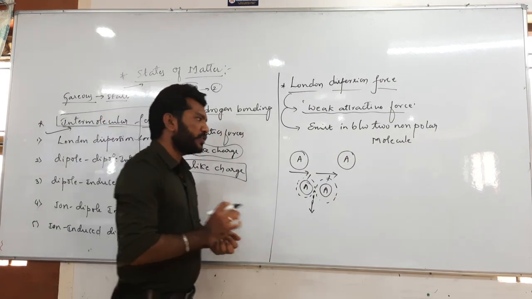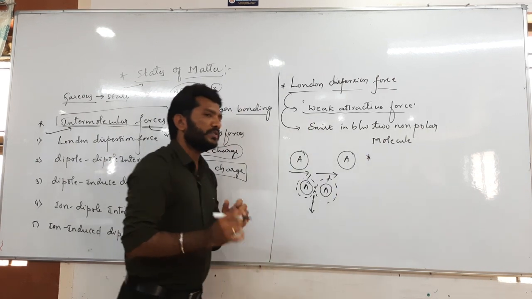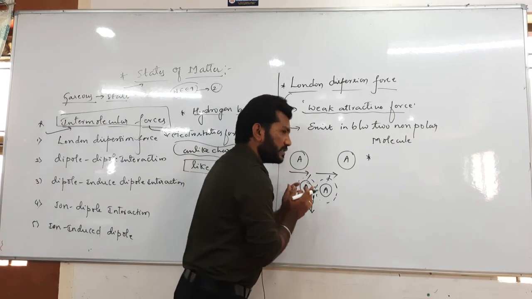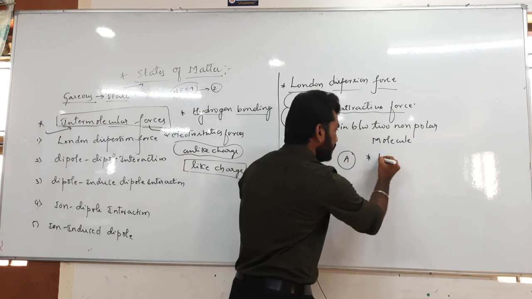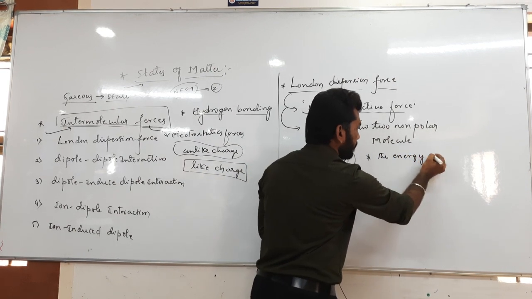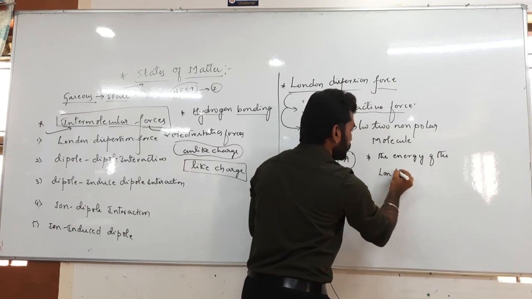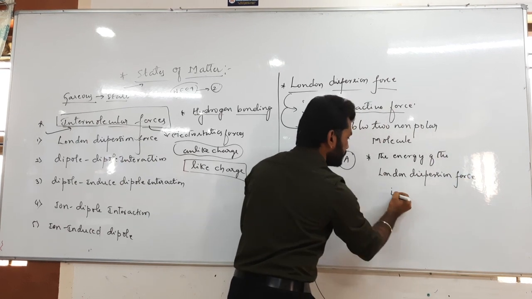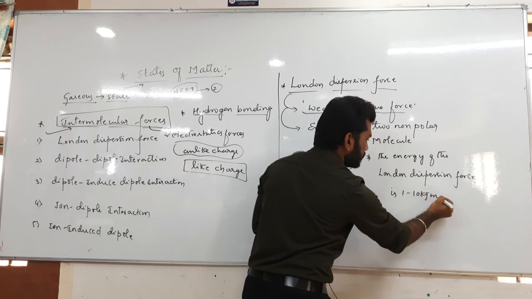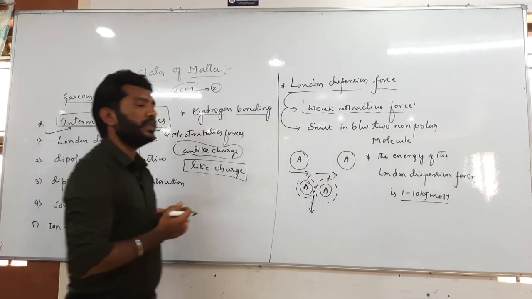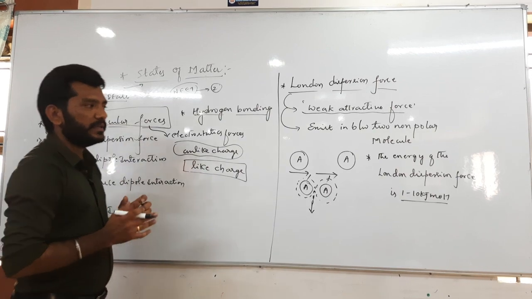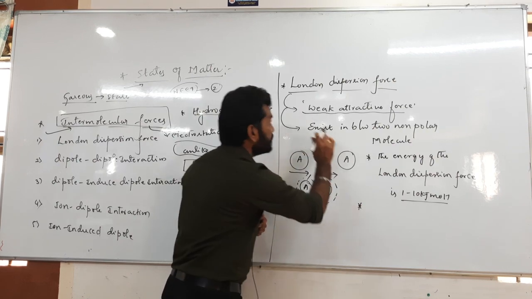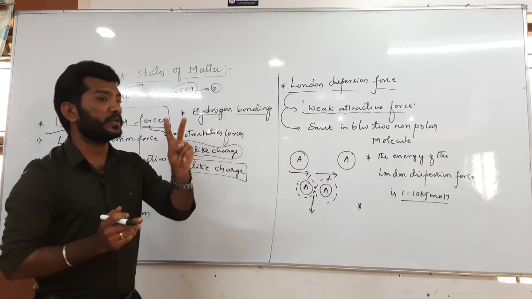Okay, so this is the thing, and the most important thing is what we have here. The energy of the London dispersion force has a range. ಸೊ ಫೋರ್ಸ್ ಆಫ್ ಅಟ್ರಾಕ್ಷನ್ ಎಕ್ಸಿಸ್ಟ್ ಆಗ್ತಾ ಇದೆ ಅಂದರೆ ಎನರ್ಜಿ ಎಷ್ಟು ರಿಲೀಸ್ ಆಗ್ಬೋದು, the energy of the London dispersion force is 1 to 10 kilojoule per mole. Okay, and here the thing is that this particular London dispersion force depends on two major factors.